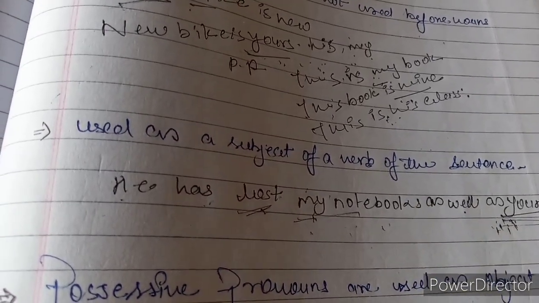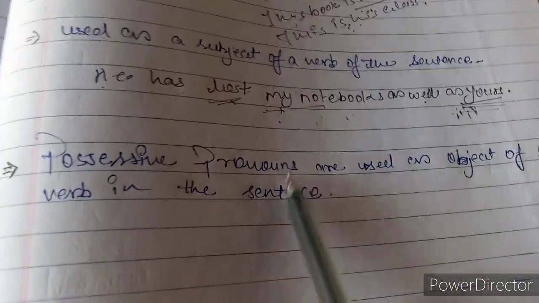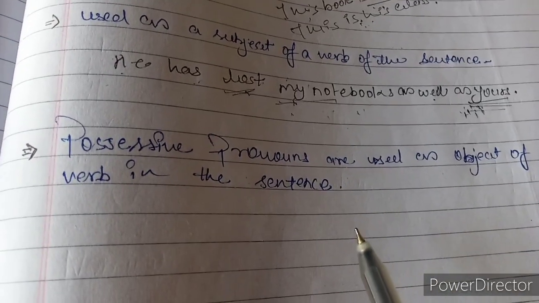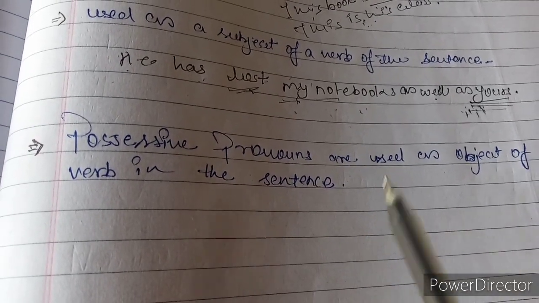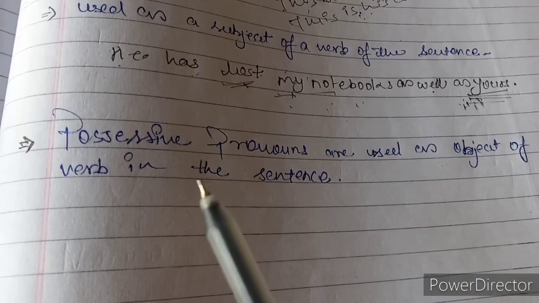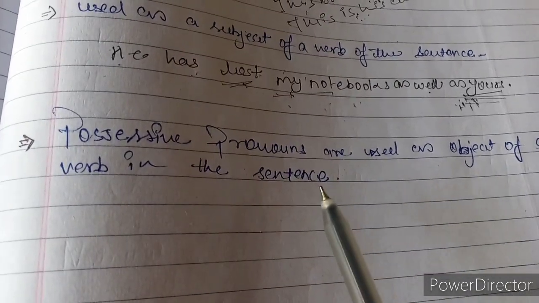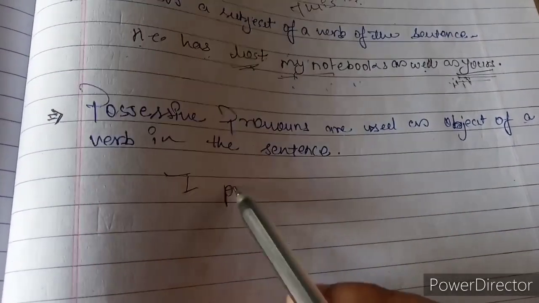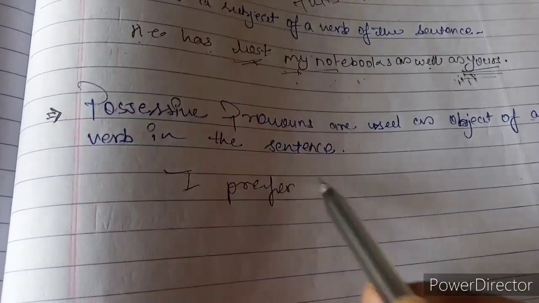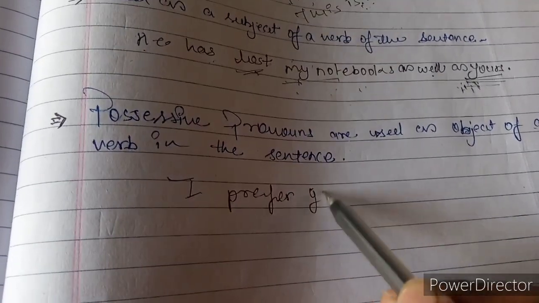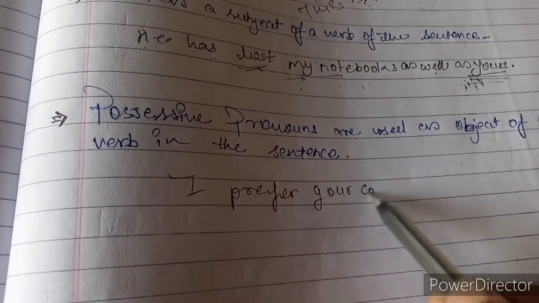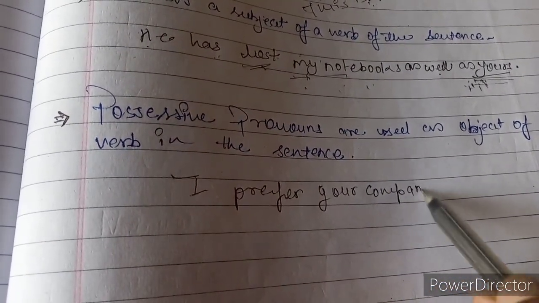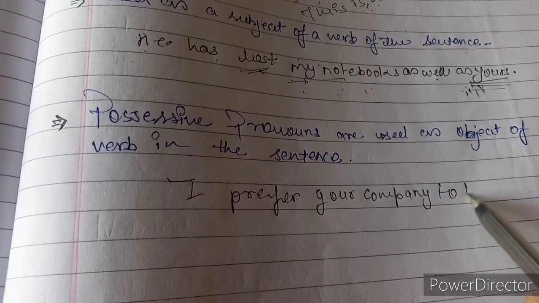Next, possessive pronouns are used as the object of the verb or the object of a preposition. Like, I prefer your company to hers.